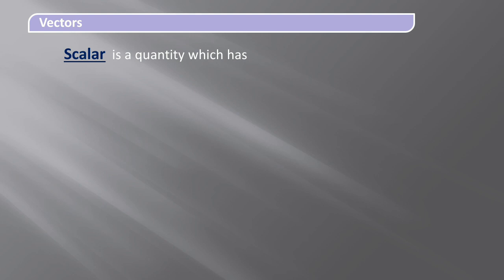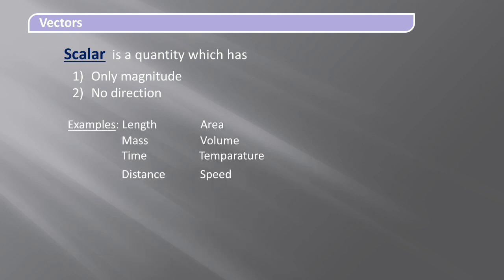A scalar is a quantity which has only magnitude but no direction. So we have some examples here: length, mass, time, distance, area, volume, temperature, speed, etc. These are examples of scalar quantities, all of them having magnitude. Magnitude means there is some value, and they don't have any particular direction.